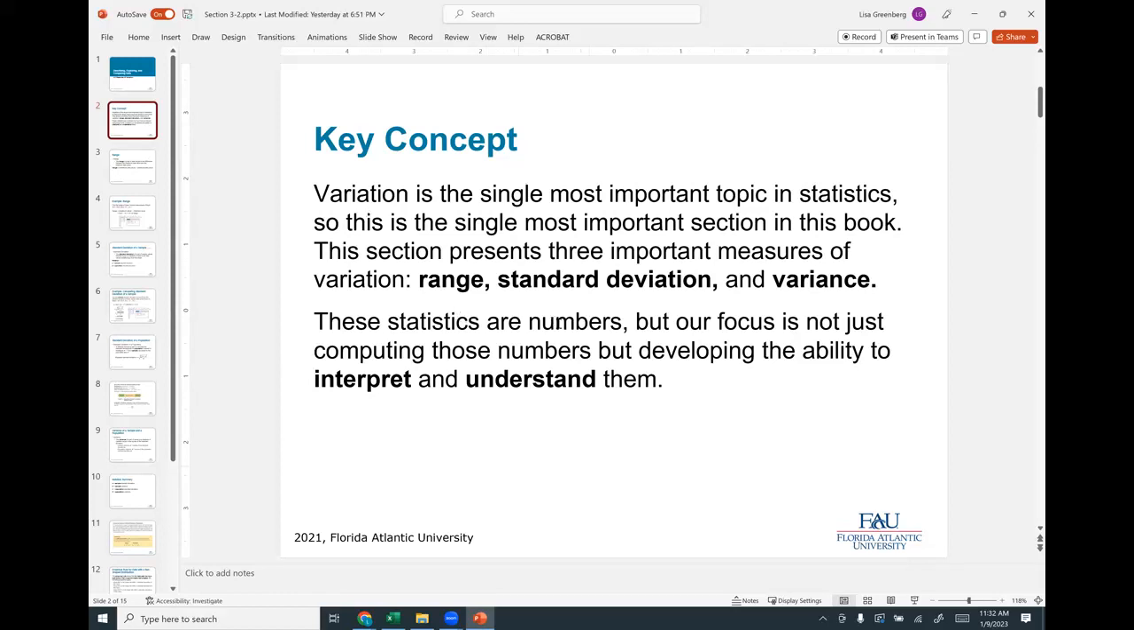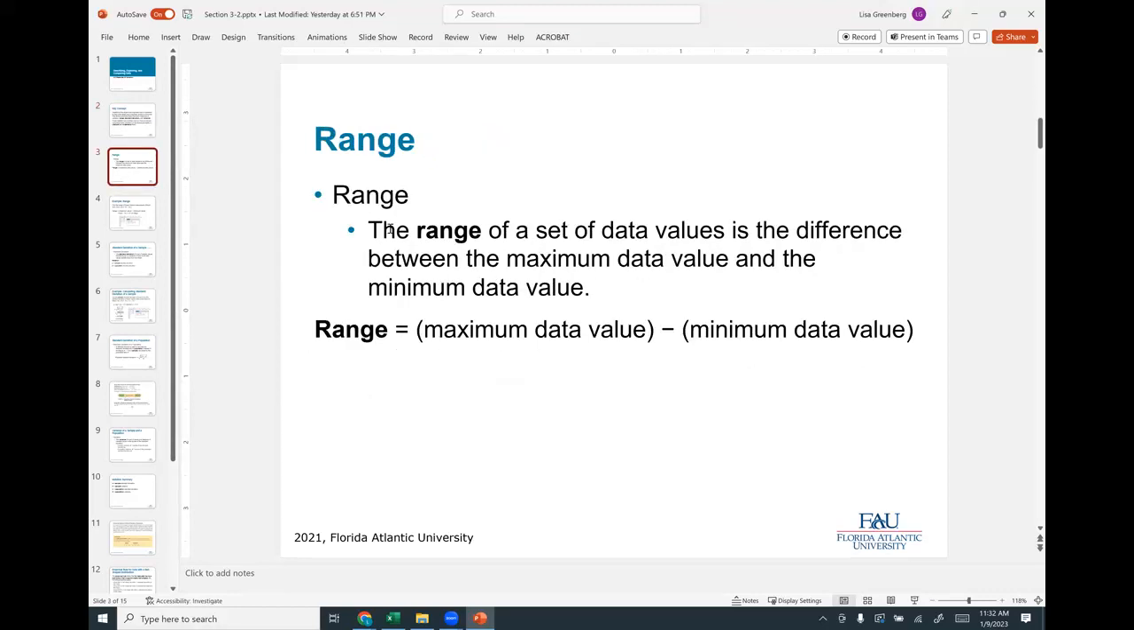These statistics are numbers, but our focus is not just computing those numbers, but developing the ability to interpret and understand them. Okay, so that's very important. When we want to talk about the range, we have these values in our data, right? And if we have a sample, we just have a smaller set of values. If we take the whole population, we have a very large set of values, right? But the range basically just means the maximum value minus the minimum value. And we'll do some problems. I'll show you how to find it.